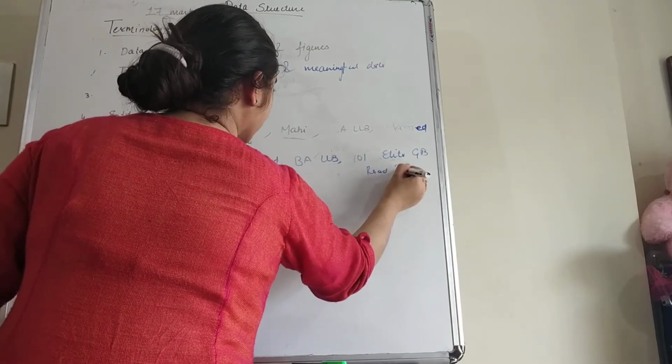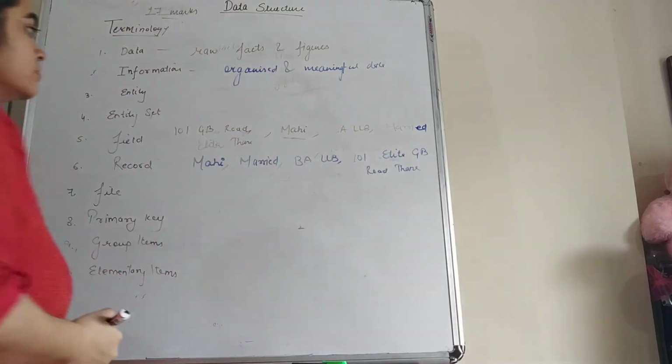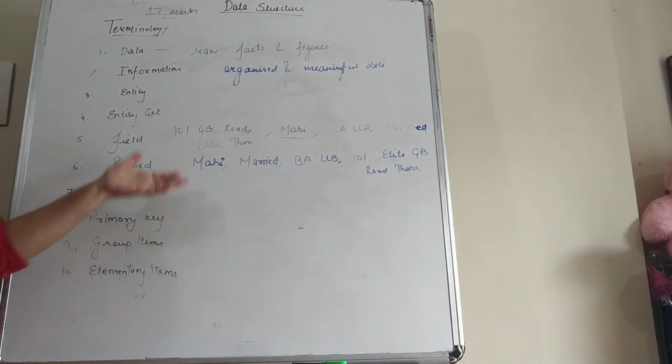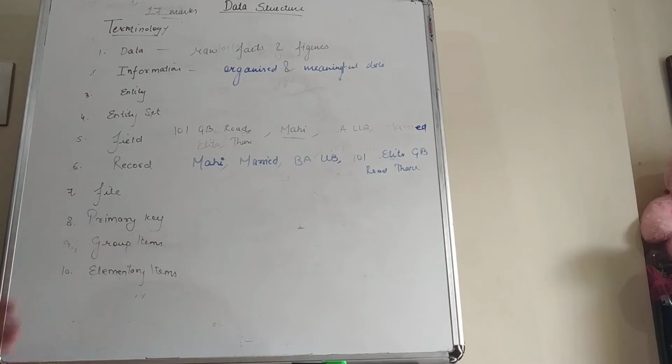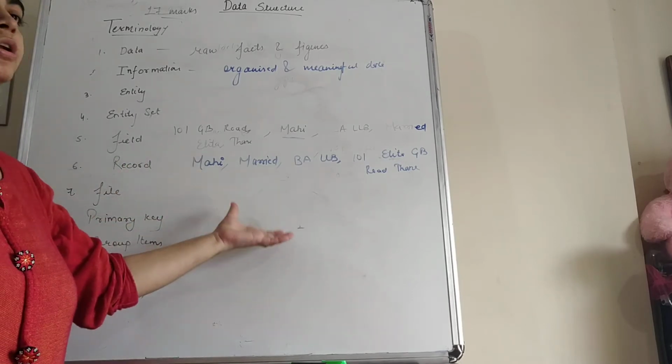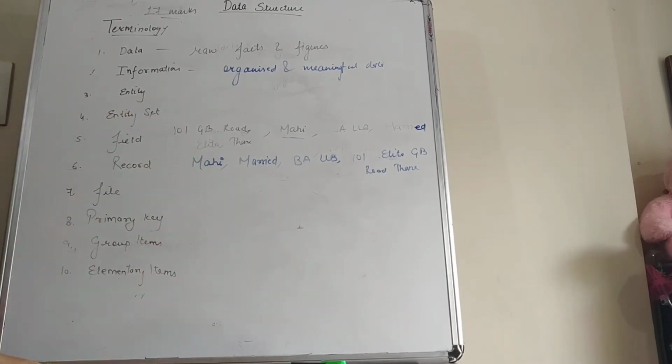So once we organize, or change the format of the data into a certain format, into a meaningful format, that is known as information. So organized and meaningful data is known as information.